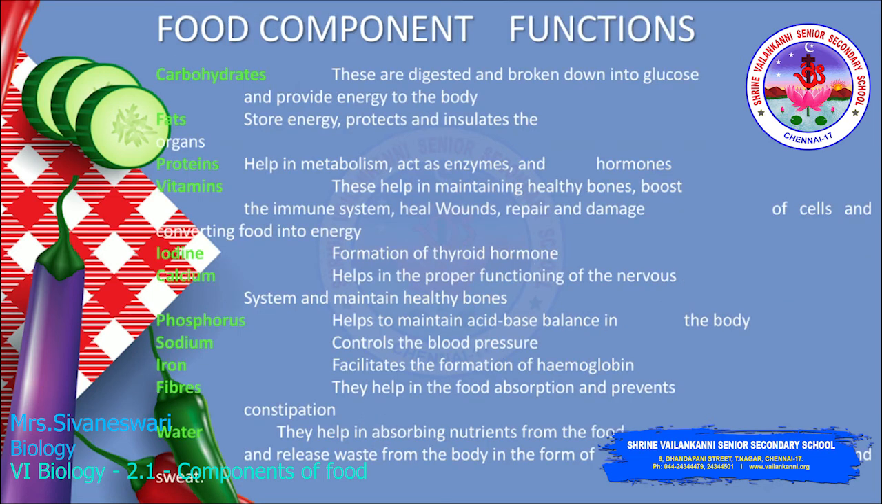So, all these nutrients or the components, how are we getting those? Carbohydrates, these are digested and broken down into glucose and provide energy to the body. Fats store energy, protect and insulate the important organs. Proteins help in metabolism, act as enzymes and hormones.